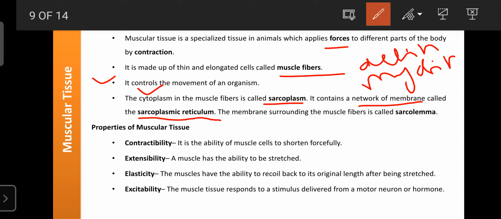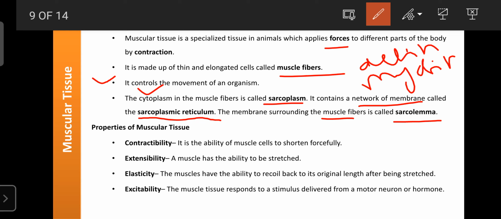The membrane surrounding a muscle fiber is known as the sarcolemma. The sarcolemma and sarcoplasmic reticulum play an important role in the contraction and relaxation of the muscle, which is required for locomotion or to create certain forces on body parts or organs.